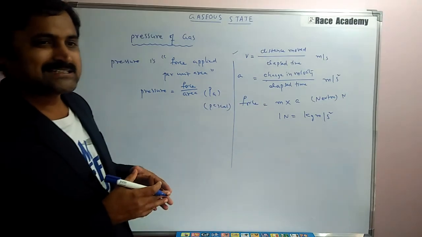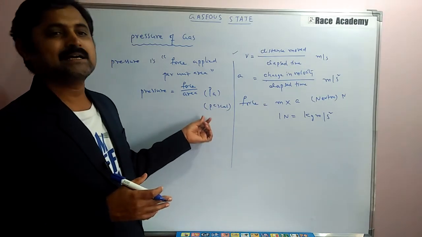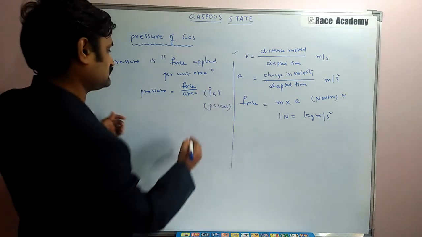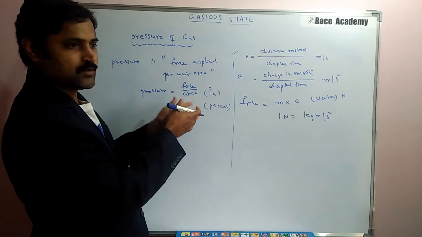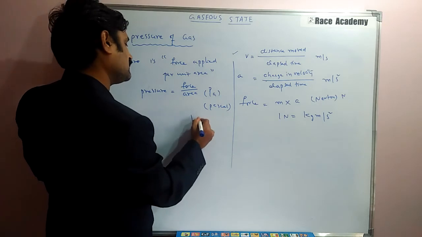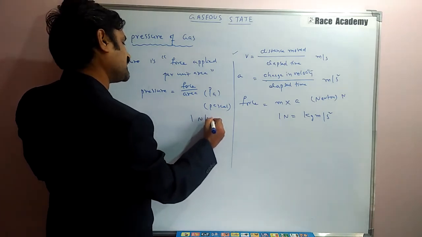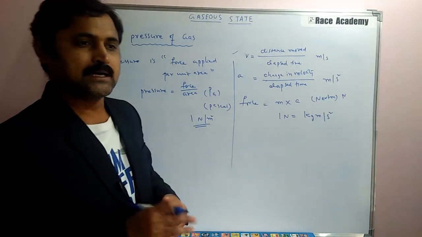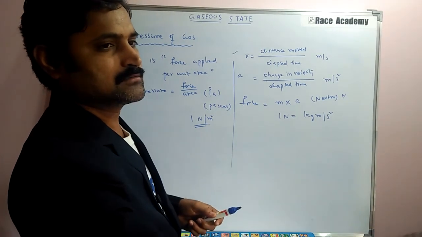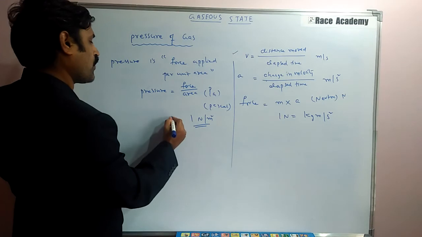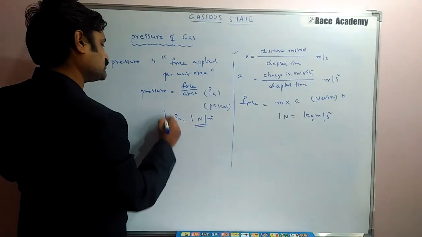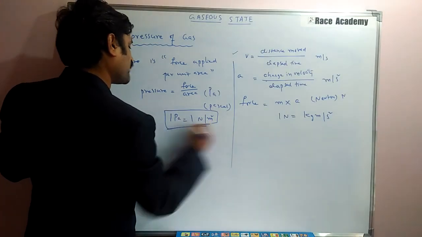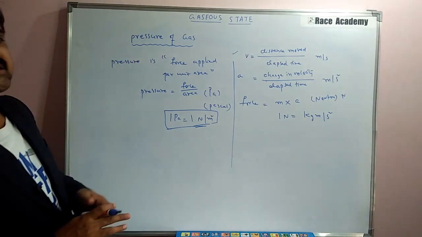It is defined as 1 Newton per square meter. That is the pressure unit. So 1 Pascal is equal to 1 Newton per square meter. These are the SI units of pressure.